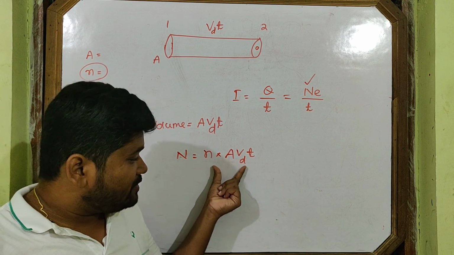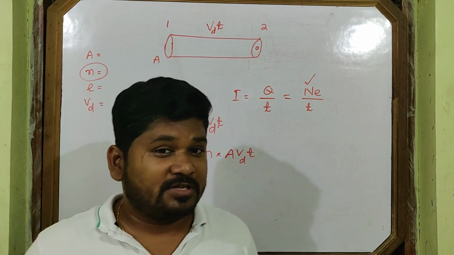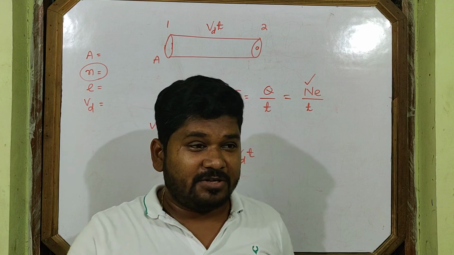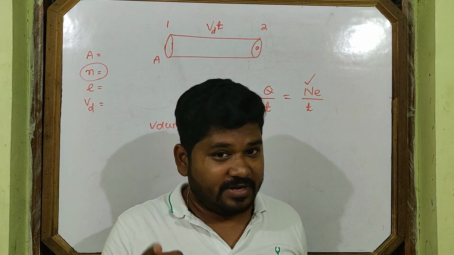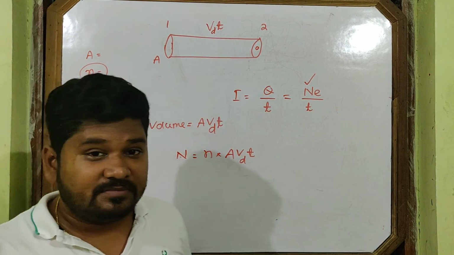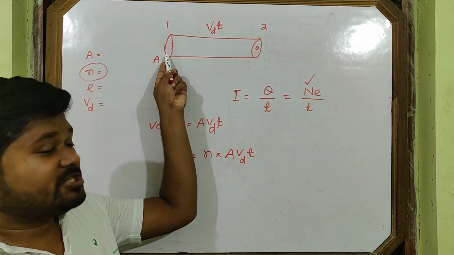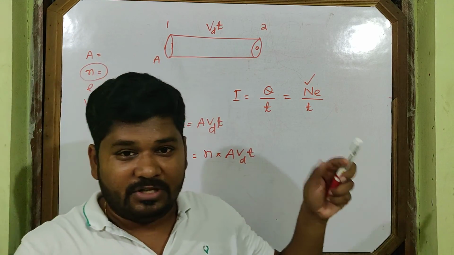So this is the total number of electrons present within this volume. That many electrons pass through cross section 1. They remain back to back and packed within that volume.